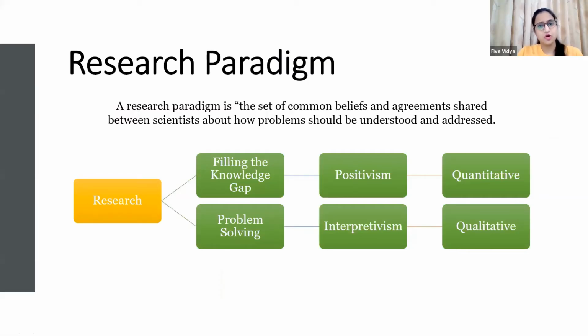It is a set of common beliefs and agreements shared between scientists about how problems should be understood and addressed. This is a bookish definition, but if I have to explain how you have to choose this paradigm for your research, you can consider this diagram.